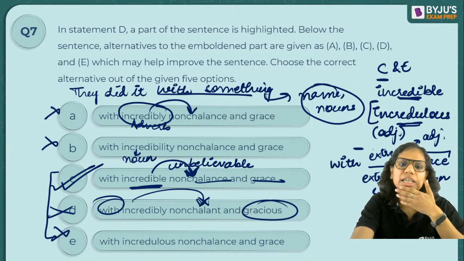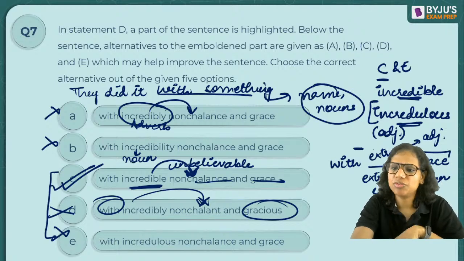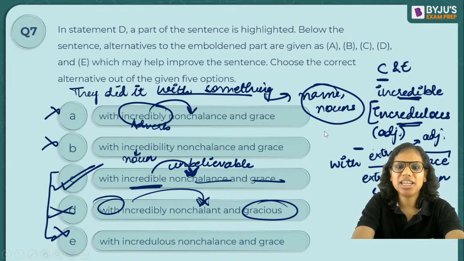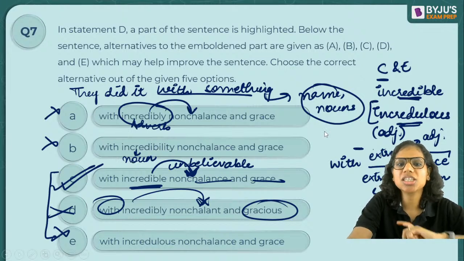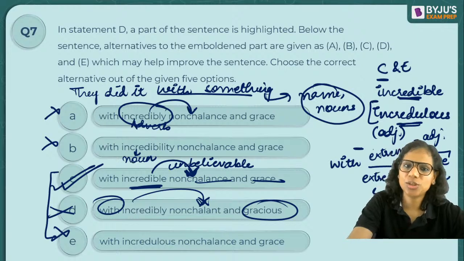Incredulous, in a way, this person is distrustful, yes. So skeptical, yes, this person is skeptical. We can say that. Correct, correct. Absolutely correct. So good, you know the meaning of nonchalance. Now you know the difference between incredible and incredulous also.